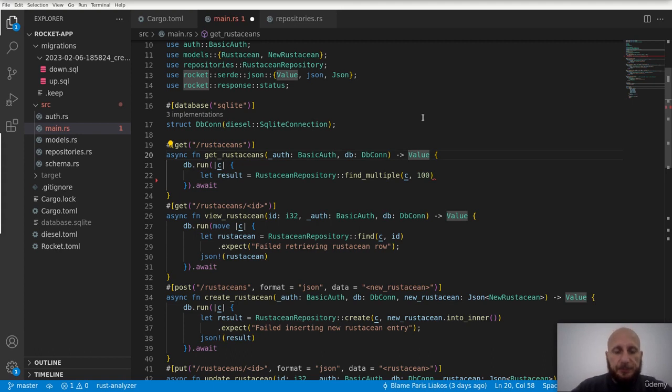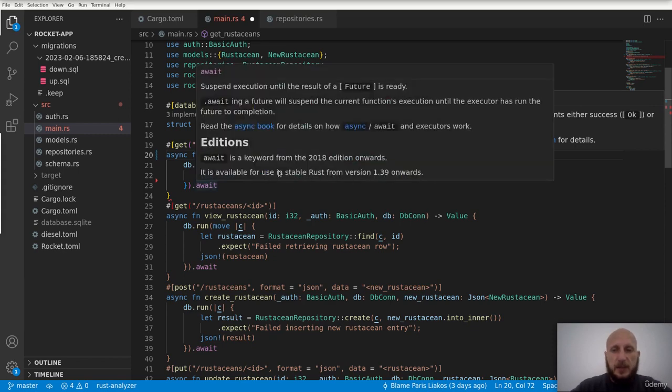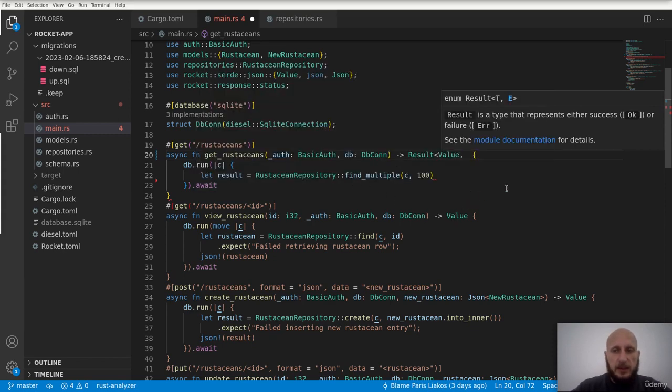So if there is something wrong, besides not panicking like we do now, we should also return some kind of a relevant HTTP status code, which means we need to change the signature of the endpoints to basically return a result, not always a value. In case of success, we're going to have a JSON value with whatever the endpoint usually contains in the response.